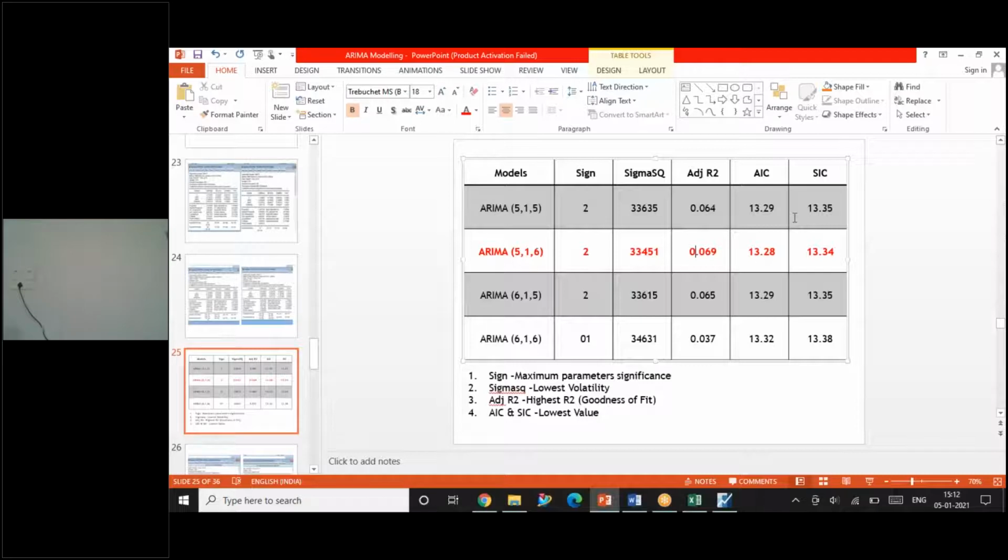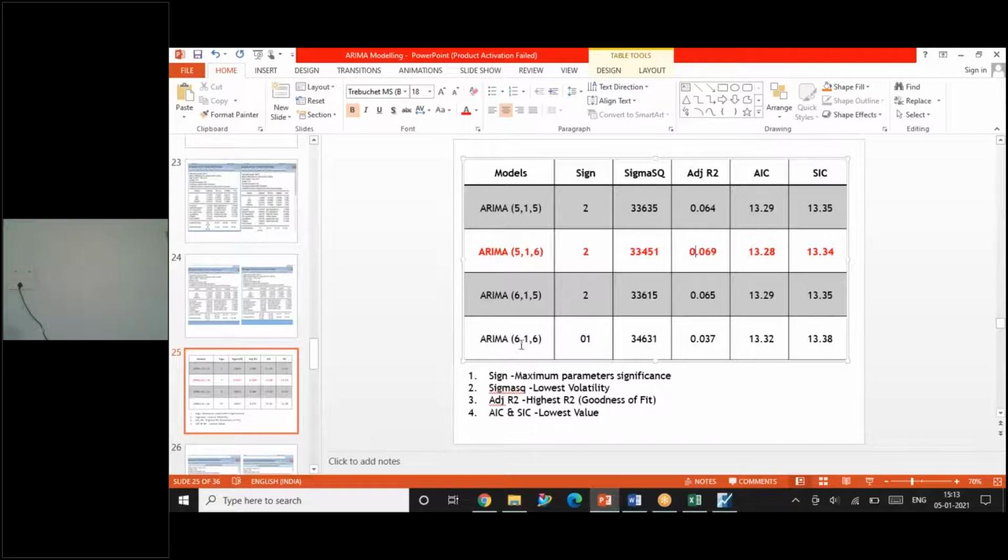Or when you are working on a research paper, you have to make note of all these values to understand which model is a better model for prediction. So there are certain conditions when we talk about these values. The conditions are given below. The first one is significance. Whichever model has more significant values you have to take. When I'm considering two terms, AR and MA terms, and both the terms are significant, then I consider that model, because the probability value shows they have meaningful information for the future.